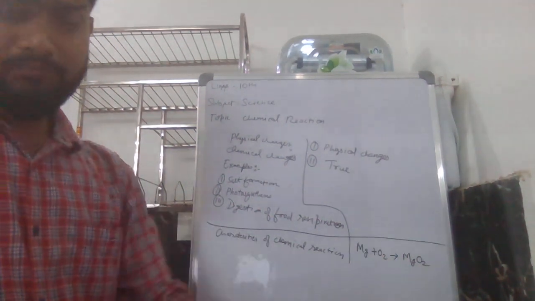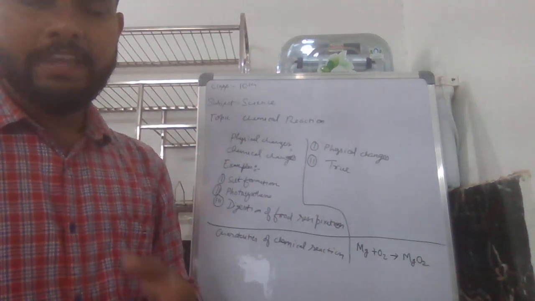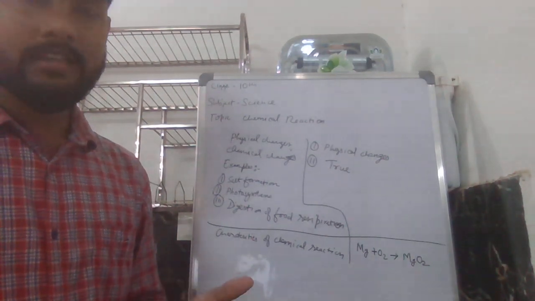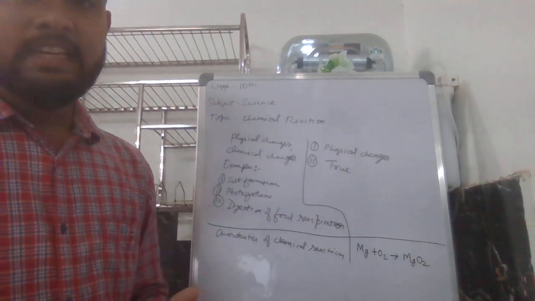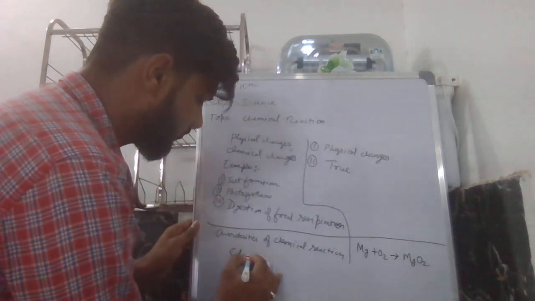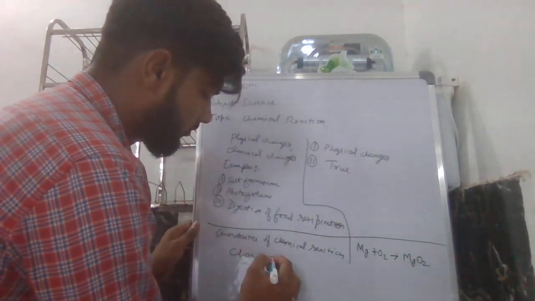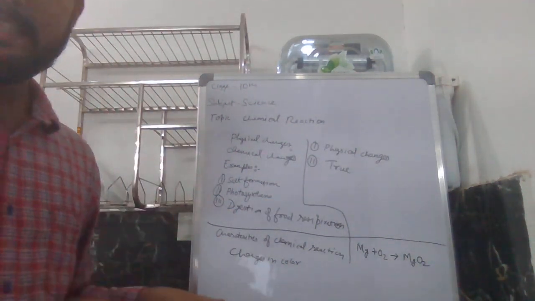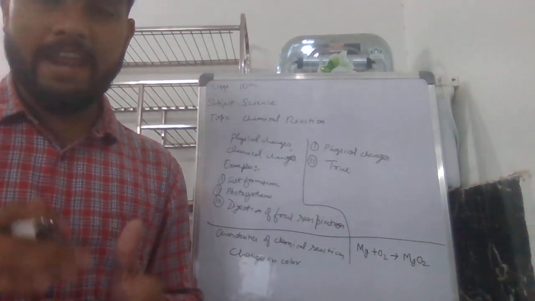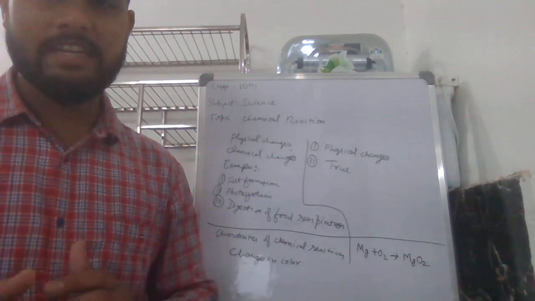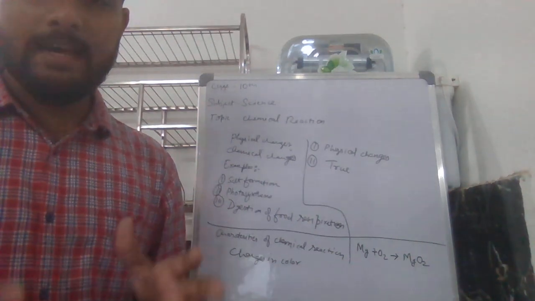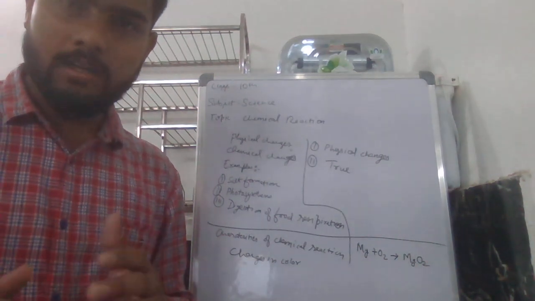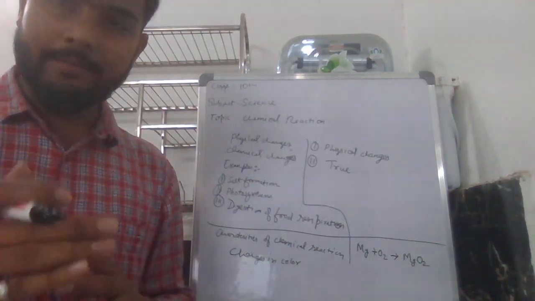Now give two examples of chemical reactions from our daily life which show this feature. Here we can see changes in color. Rusting and blackening of the surface of cut vegetables and fruits are other examples of change of color in a chemical reaction. So these are examples of chemical reactions.